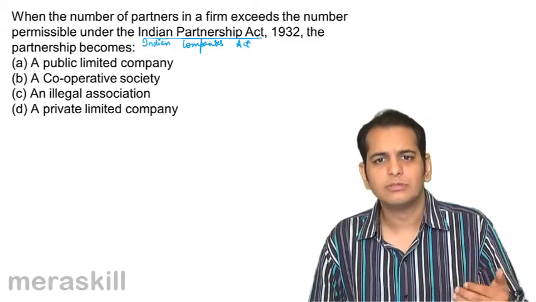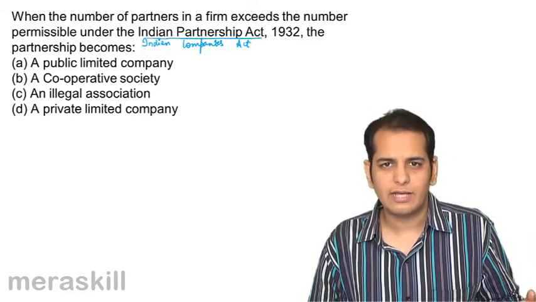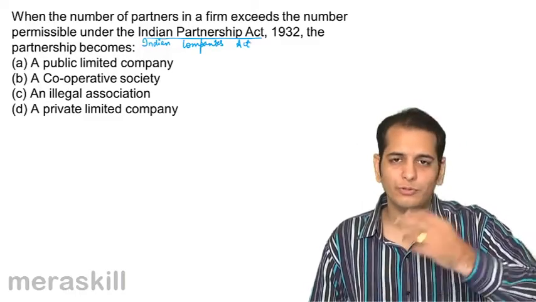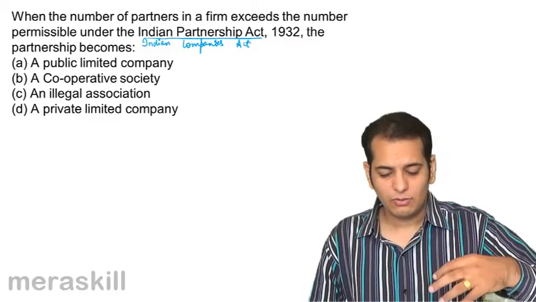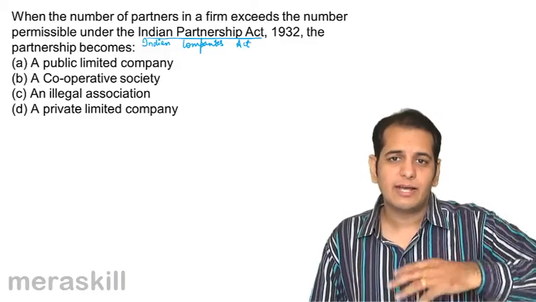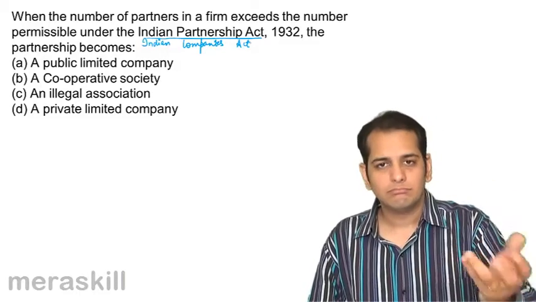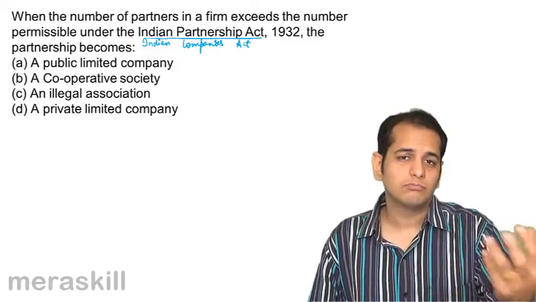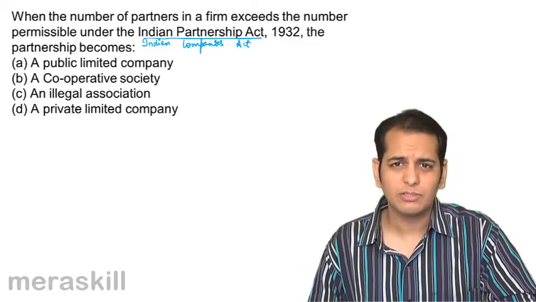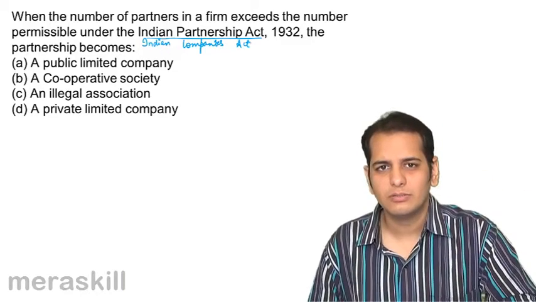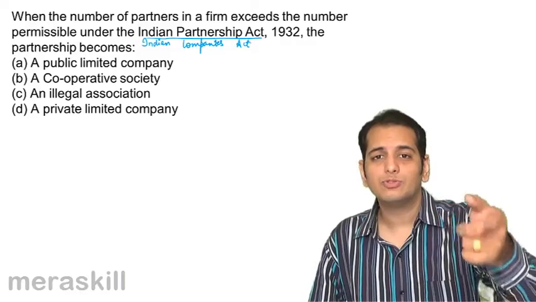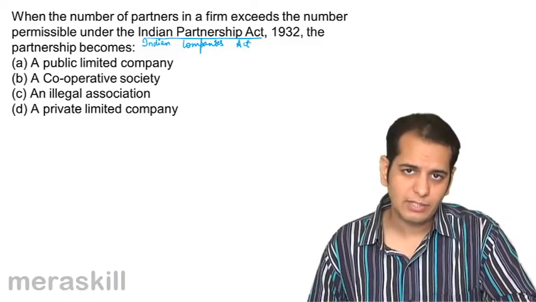They'll give you options: Maharashtra Cooperative Societies Act, or UP Value Added Tax Act, or the Indian Companies Act, Indian Partnership Act 1932, or Sale of Goods Act, or Negotiable Instruments Act, whatever the options may be. Then you'll have to choose the Indian Companies Act.